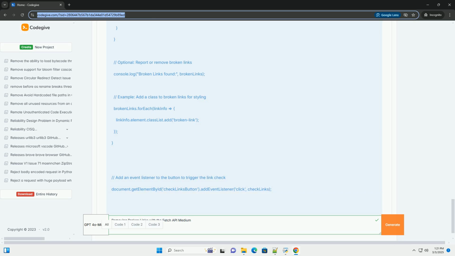Summary. This tutorial has provided a comprehensive guide to removing broken links using the Fetch API. By understanding the concepts and code examples presented here, you can build a customized solution for identifying and managing broken links on your website. Remember to address core issues, implement rate limiting, and consider retry logic for a more robust and reliable solution. Good luck.